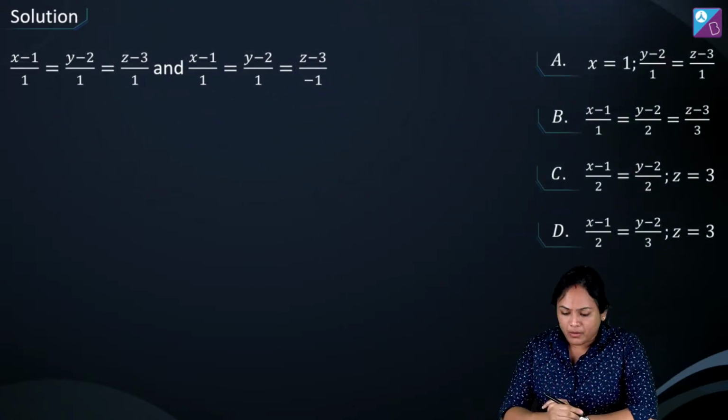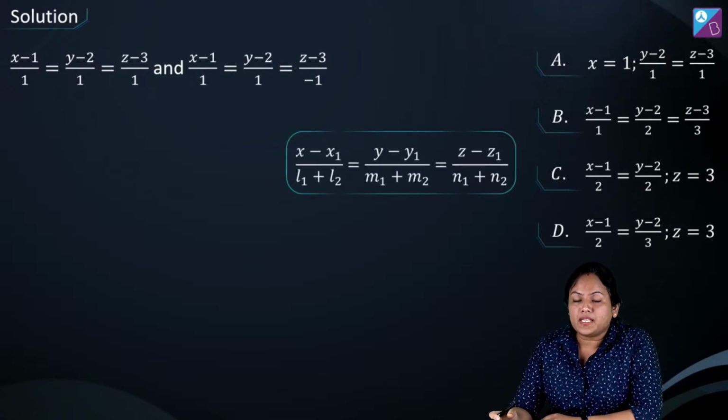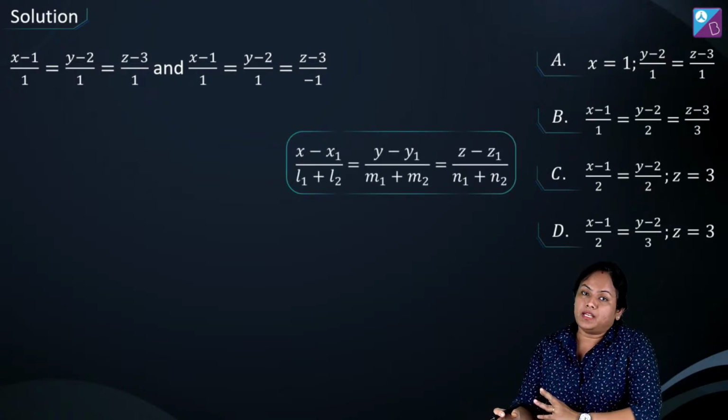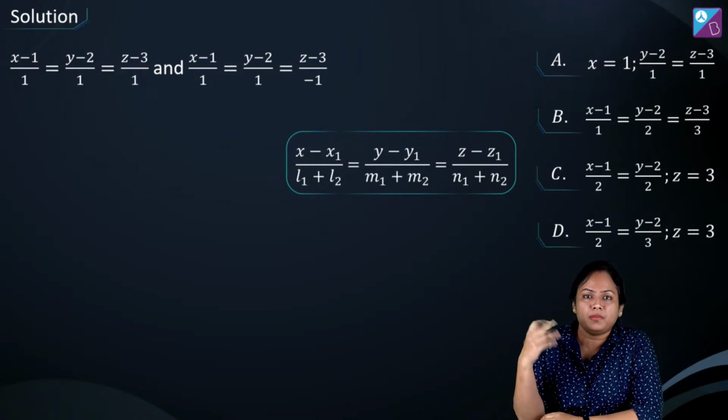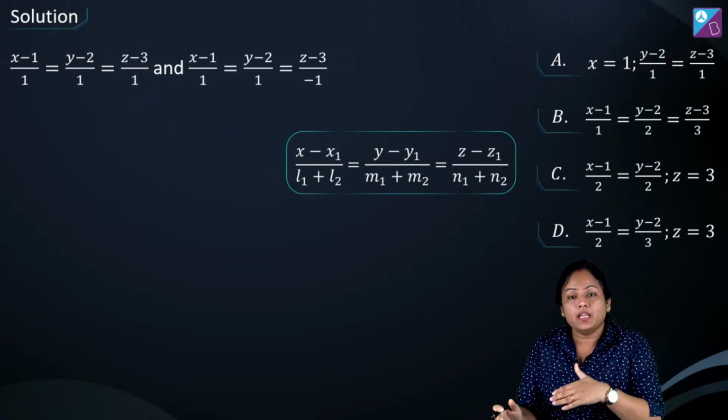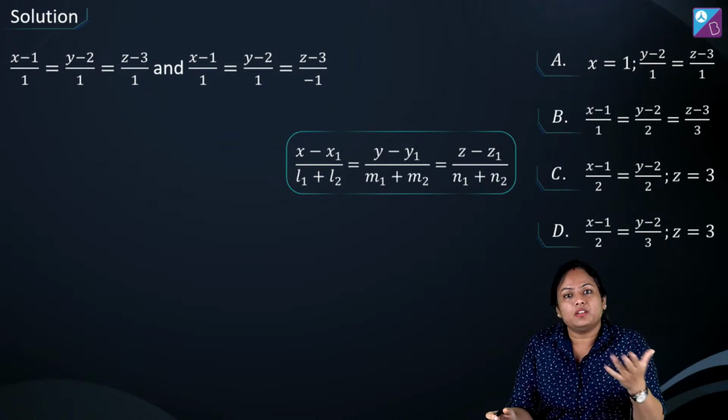You can apply the formula. I can write it for you. L1 plus L2, M1 plus M2, N1 plus N2. या तो प्लस में या माइनस में, दोनों में से कोई भी निकाल सकते हैं. And you can obviously check which option is going to be correct.